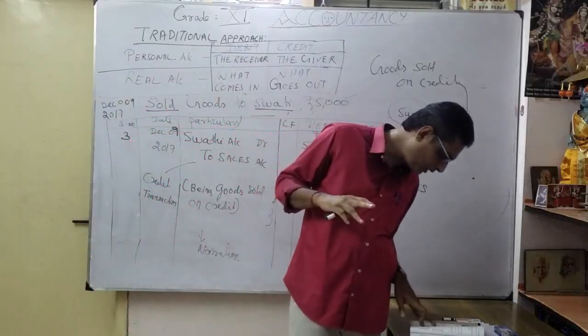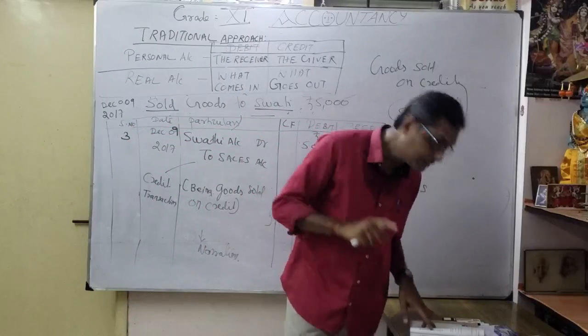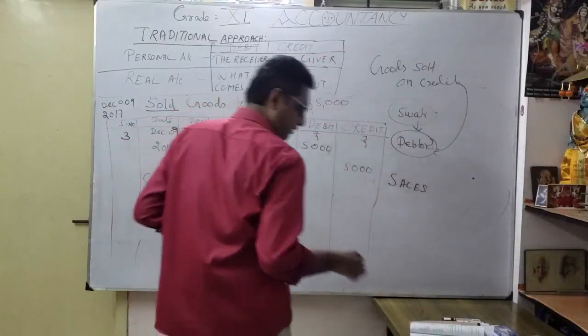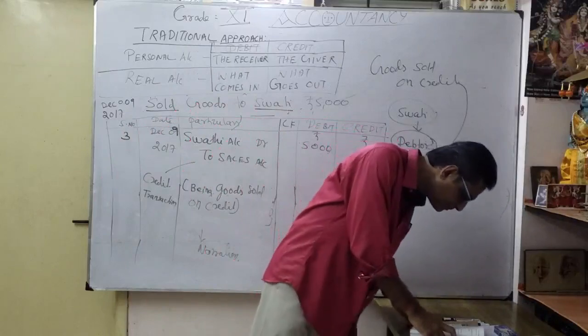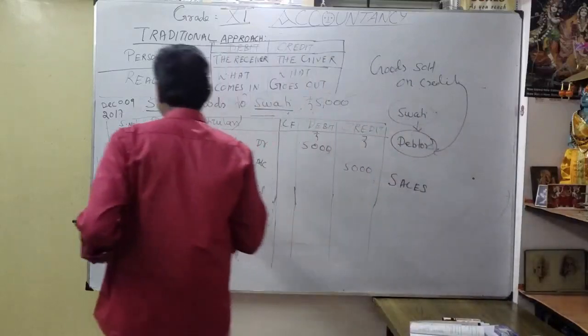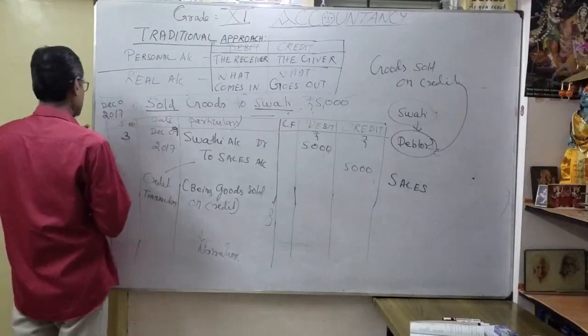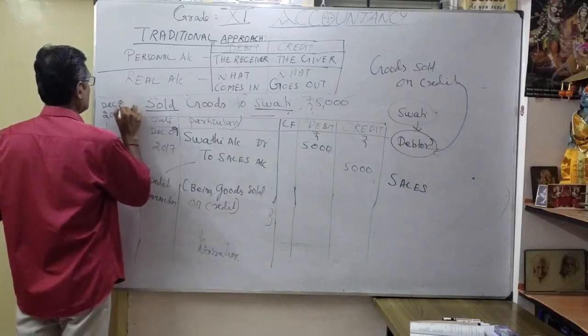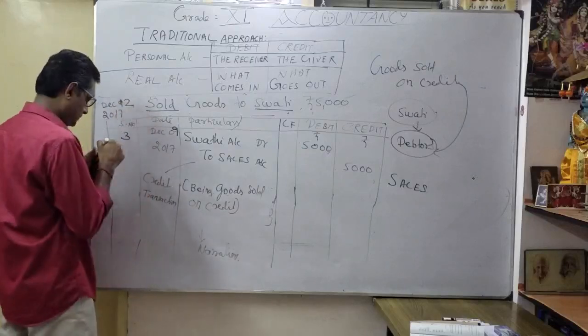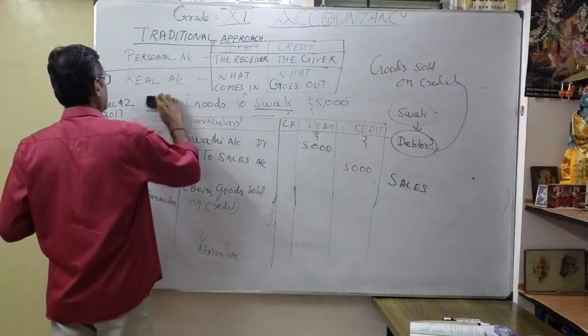Now we see the fourth one. Purchased furniture 3,000. What date is given? The date is 12, so I'll change it here. This is a business transaction. Date is December 12. So what is the transaction?